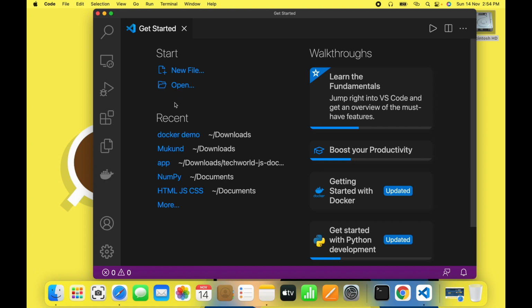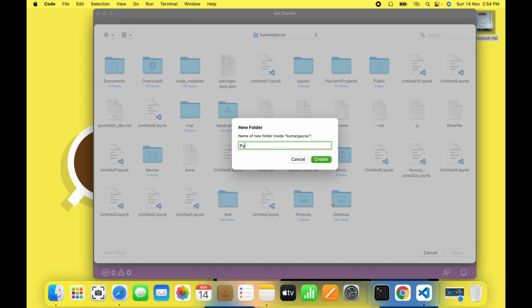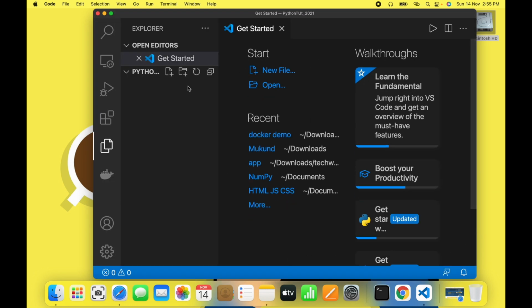So guys, before that you have to open a folder. You have to make one folder wherein you will write all the code of your Python. So I'll make a new folder and I'll name it Python tut 2021. I'll create it and then open it. So I have come into the folder. Now the first file I'll make: you just click here and make a Python file. This is the first tutorial, so I'll write it as 1.py.